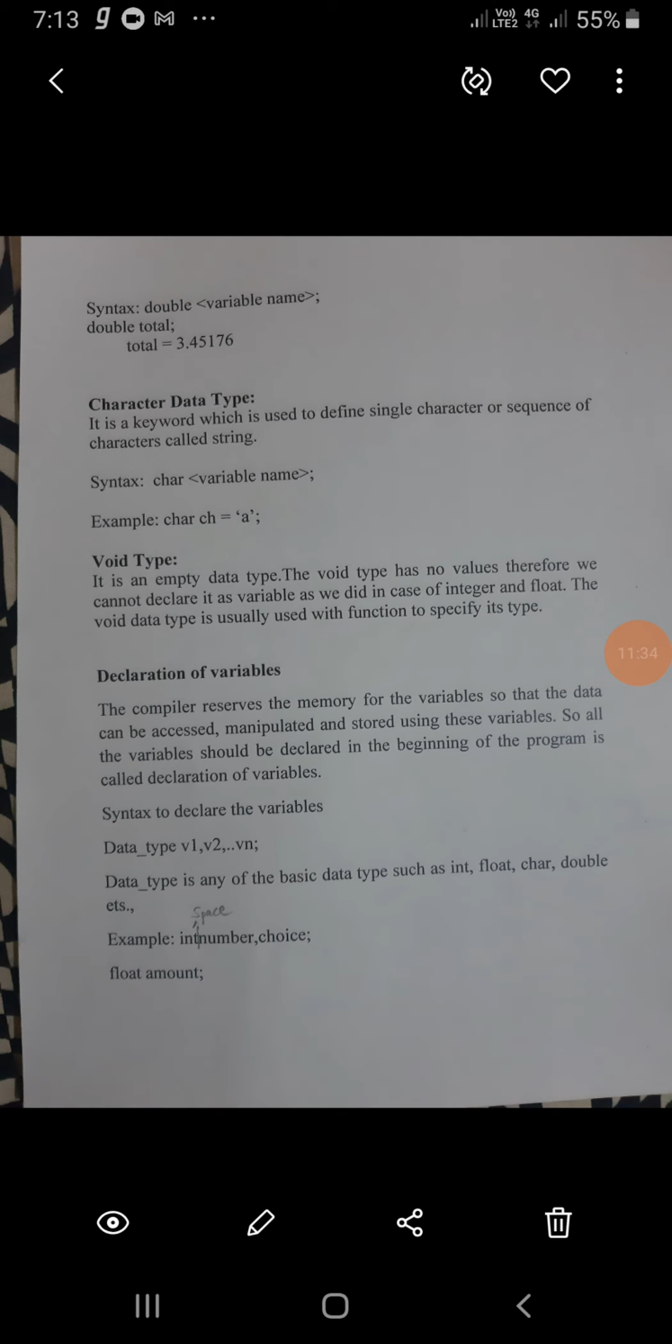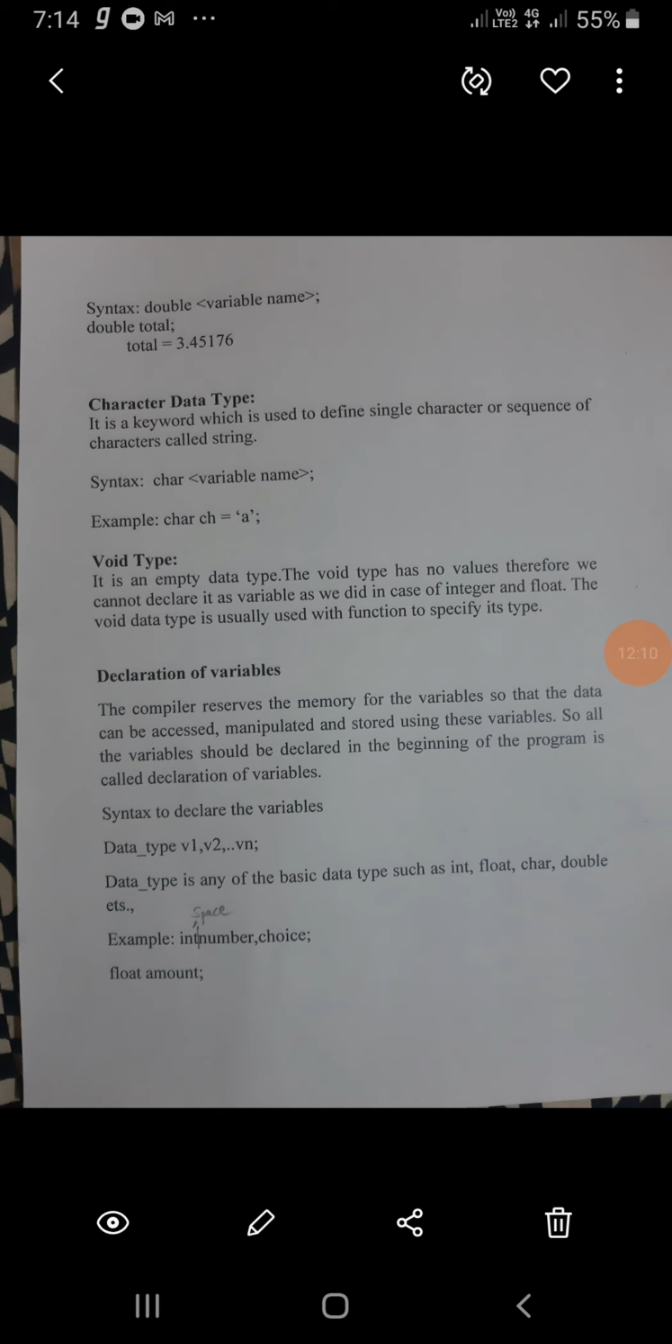All the variables should be declared at the beginning of the program. All the variables we are using in a C program have to be declared at the beginning itself. This is called declaration of variables. The syntax to declare variables is data type v1, v2, vn: variable 1, variable 2, up to variable n. Data type is any of the basic data types such as int, float, char, double, etc.